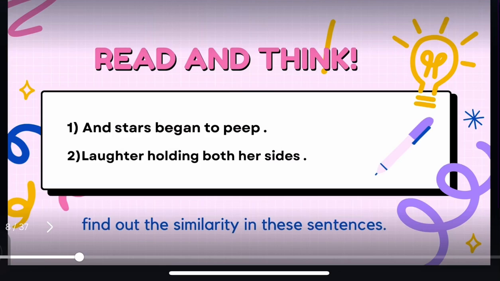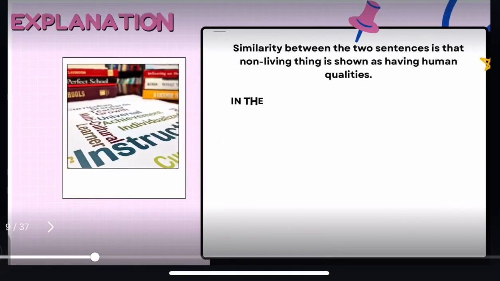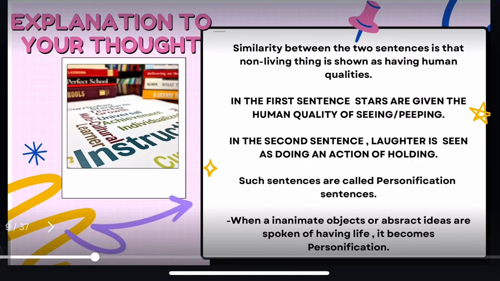We can see it here again: stars began to peep. Here, stars are given the quality of peeping. In the second sentence, laughter holding both her sides, the action of laughter is given the quality of holding, which is personified. When an inanimate object or abstract idea is spoken of as having life, it becomes personification.